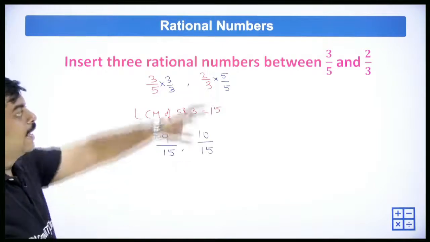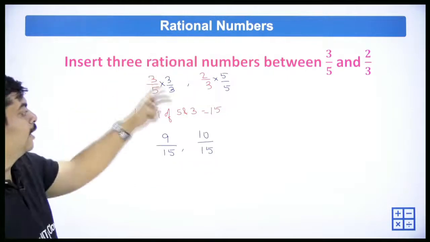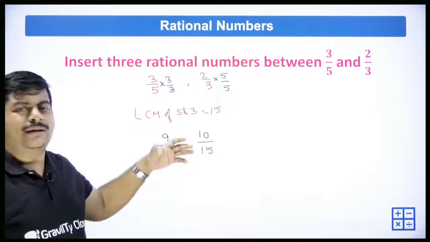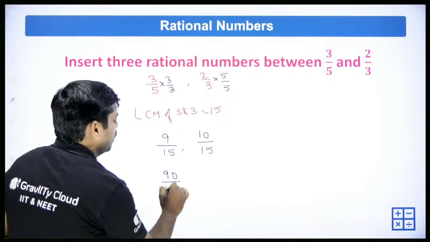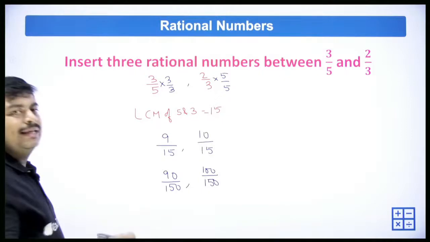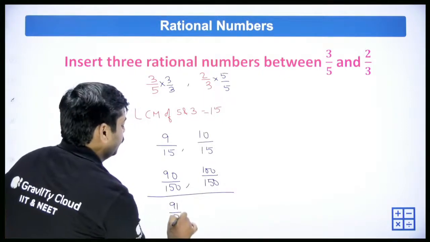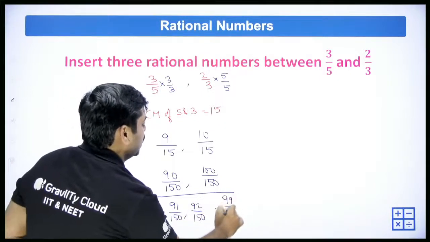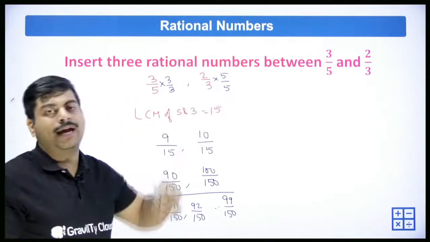Now we have 9/15 and 10/15, but we still want to write 3 numbers between them, although it's not that easy. We'll try to write this 9/15 as 90/150, and this as 100/150. So in between them we can easily write a lot of numbers. Your answers can be 91/150, 92/150, 93/150, and so on up to 99/150. All these numbers are rational numbers in between 3/5 and 2/3.